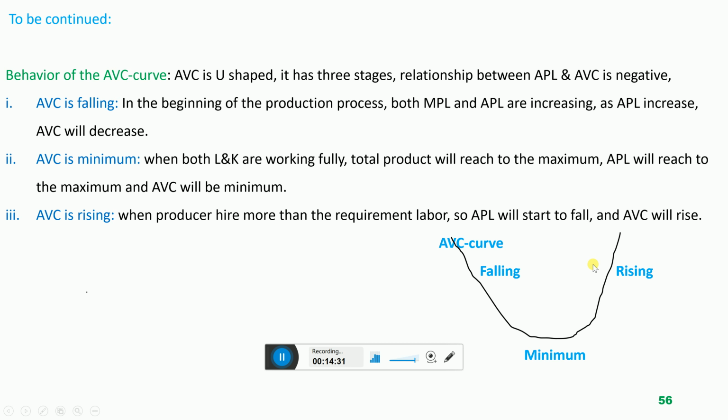But when the company hires unnecessary labor, more than the required labor, total output will start to fall and the cost of the company will start to rise, because the company has to pay the salary, the wages, accommodation facilities, transportation facilities, medical facilities, but output is negative, output is zero, nothing. So output is decreasing in total and the cost of the company starts to rise. So that is why average variable cost behaves like a U shape. In the first stage it is decreasing, reaches the minimum and then starts to rise. This is a U-shaped curve.